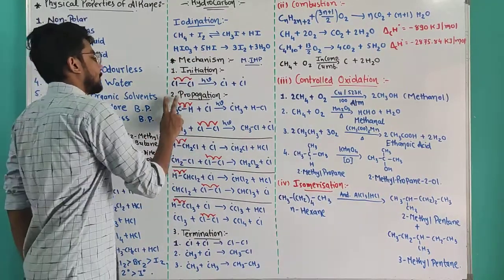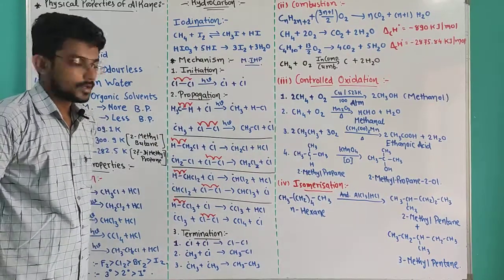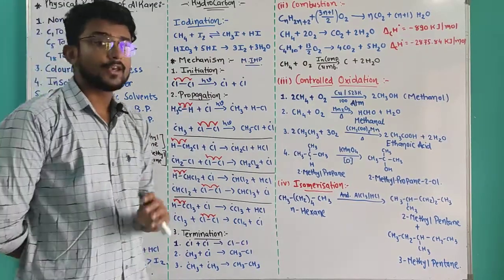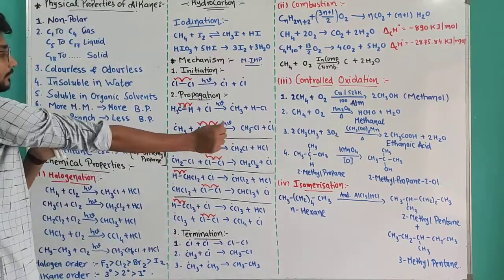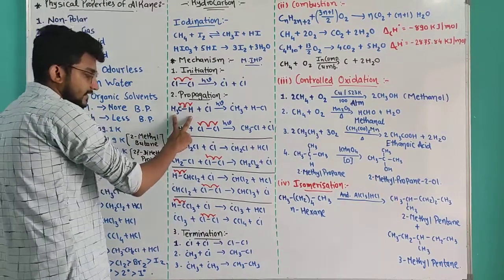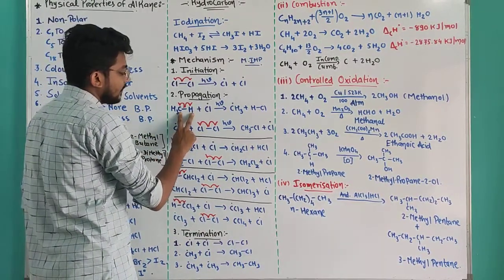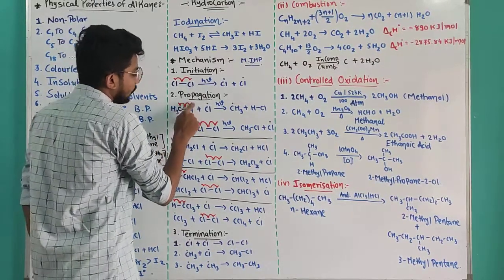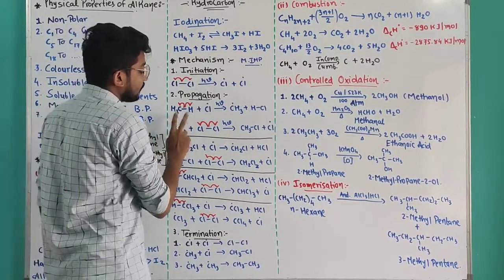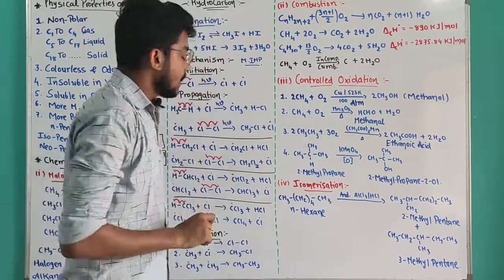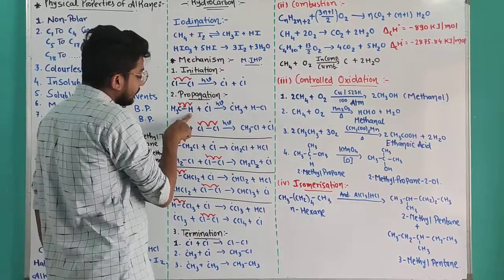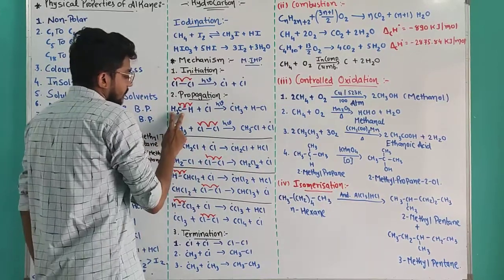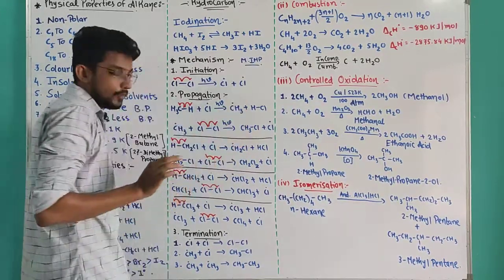Our second step, propagation. Pay attention, because this much detail is not given in your textbook. So, let's talk about this. In methane, the carbon-hydrogen bond will undergo homolysis. One electron will be on the carbon, one electron will be on the hydrogen. Now, among them, which one is unstable? The hydrogen free radical is unstable, so it will directly react with the chlorine free radical. It will give me HCl, and a methyl CH3 free radical will form.